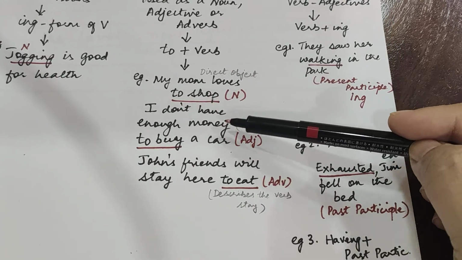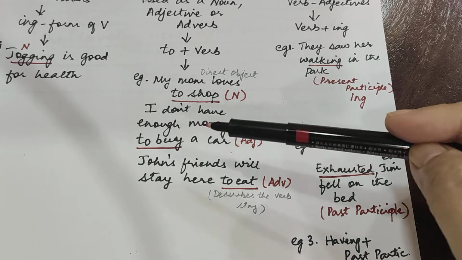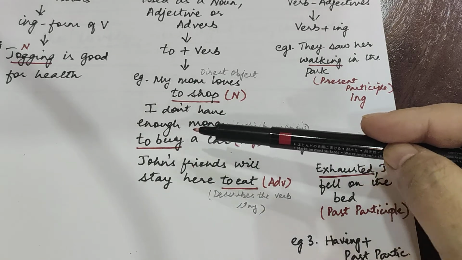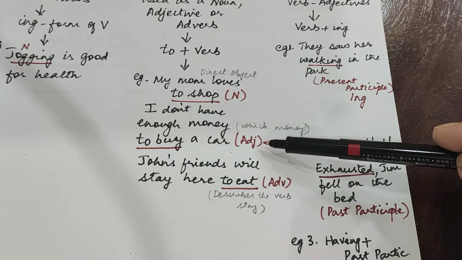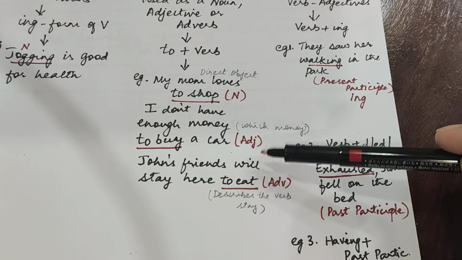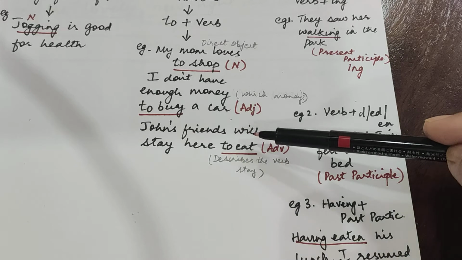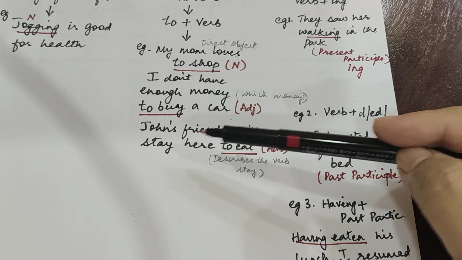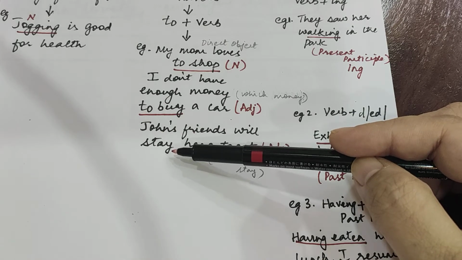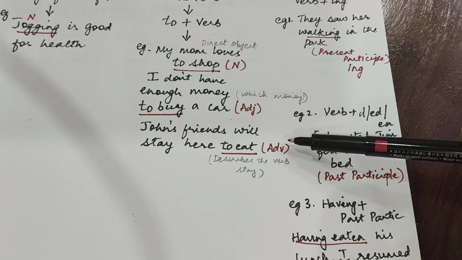I don't have enough money to buy a car. Over here, the verb is used as an infinitive by adding to to it and it is acting as an adjective in a sentence. Let us look at how it is used as an adverb. John's friends will stay here to eat. Now, to eat is describing the verb stay. Is it clear? That is why it is acting as an adverb in the sentence.